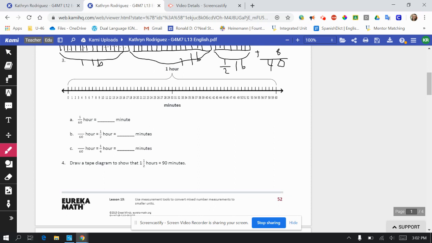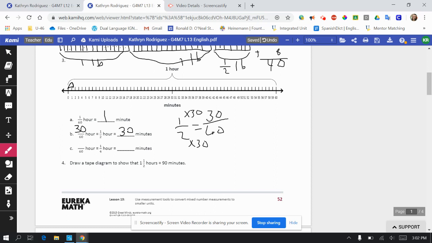Here we go. 1/60th of an hour is 1 minute. Half of an hour would be 30 minutes, which would be 30 over 60. If you need to do that in fractions, it would look like this. 2 times what equals 60? 2 times 30. So whatever the bottom has to do, the top has to do.